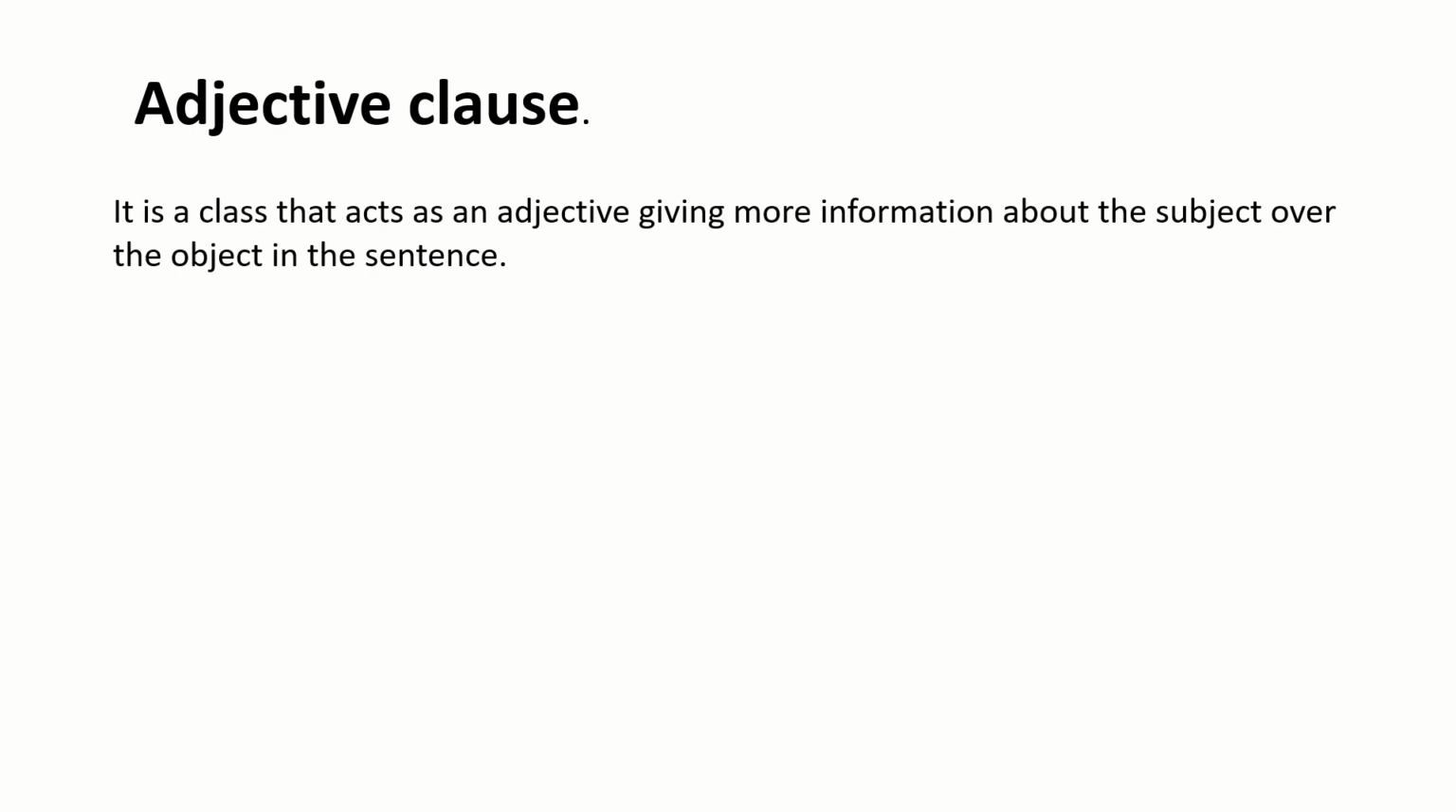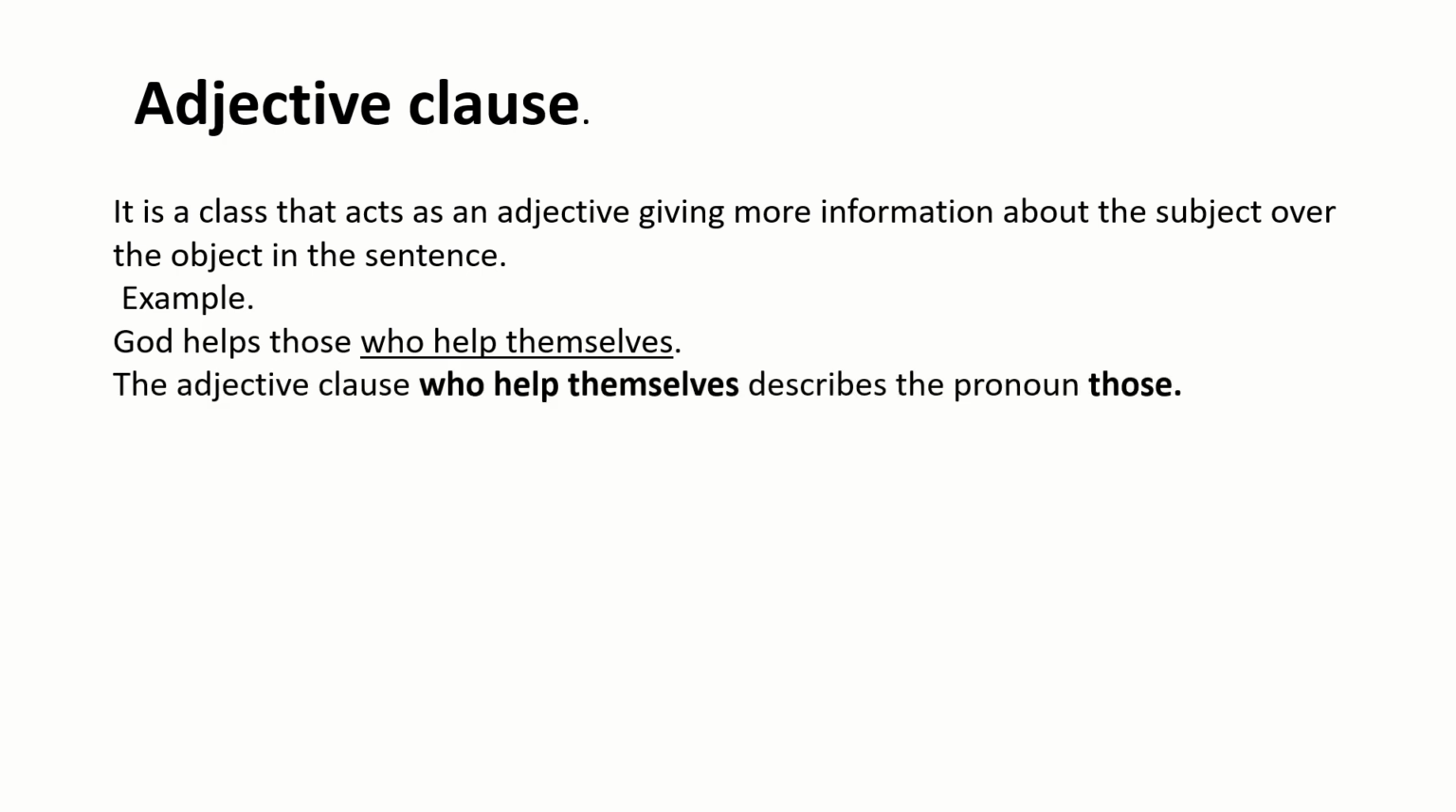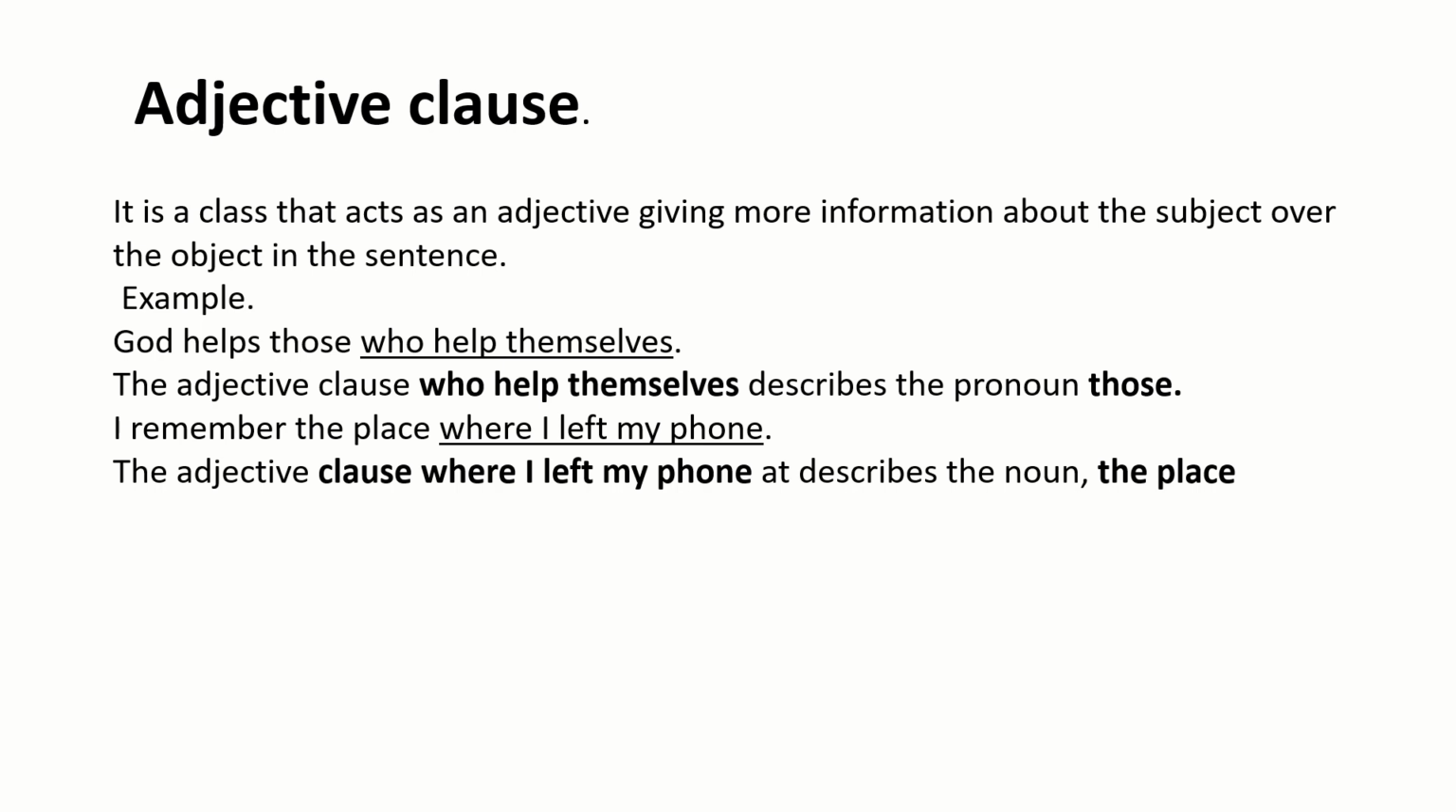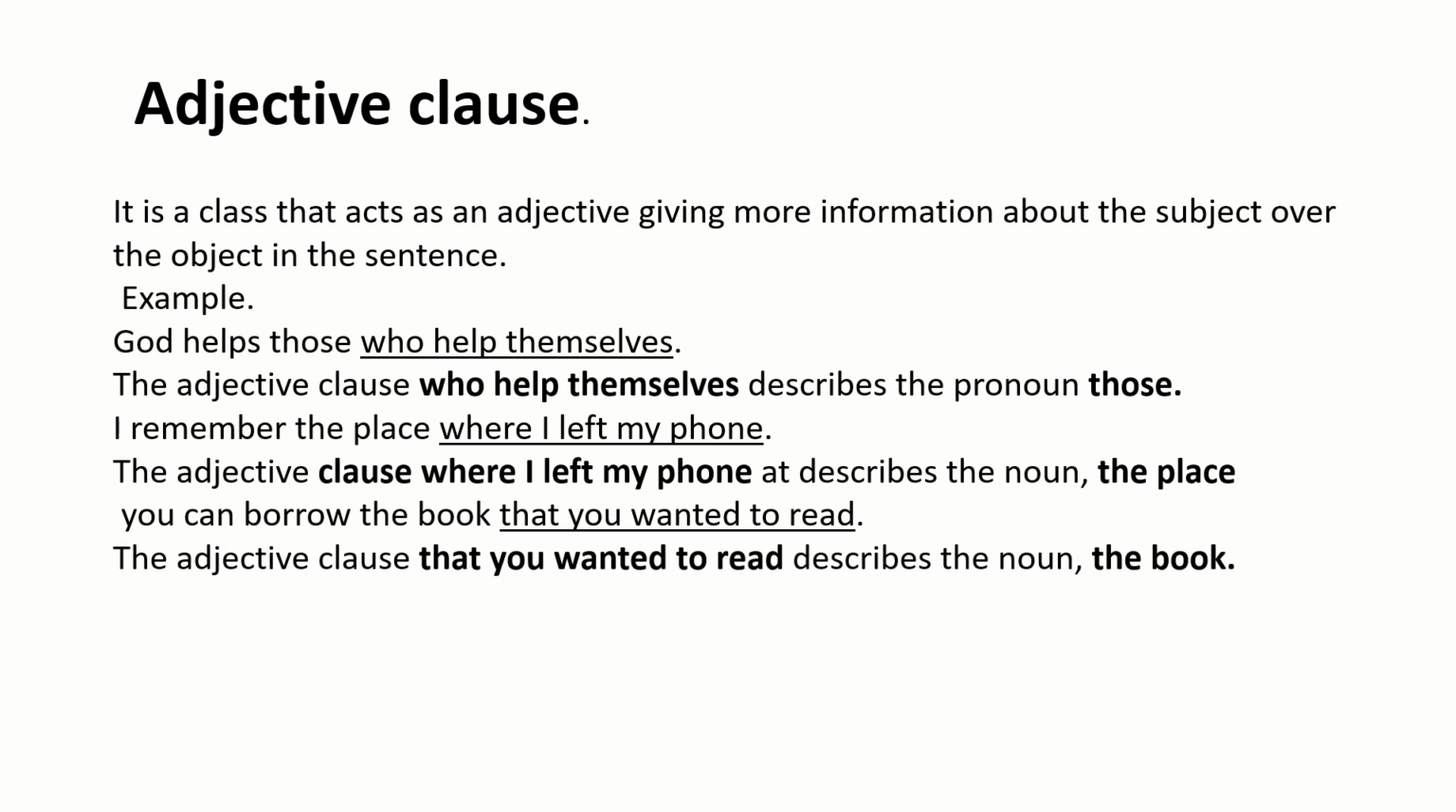Adjective clause. The adjective clause gives more information about the subject or the object in a sentence. Example, God helps those who help themselves. God helps everybody. What type of people? Those who help themselves. It means who help themselves describes the pronoun those. I remember the place where I left my phone. Where I left my phone describes the noun the place. You can borrow the book that you wanted to read. The adjective clause that you wanted to read describes the noun the book.